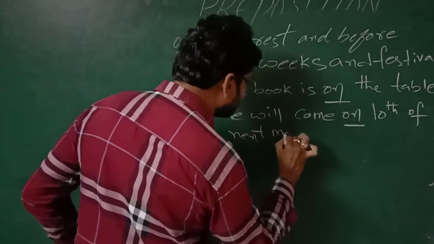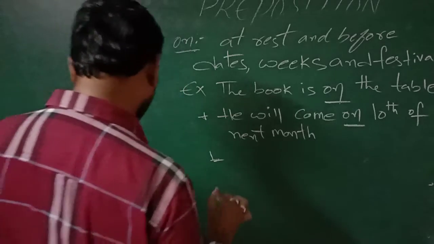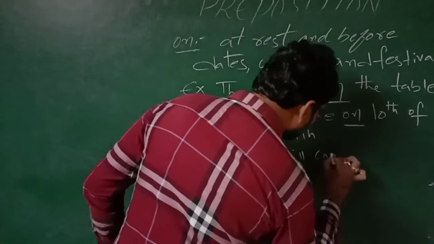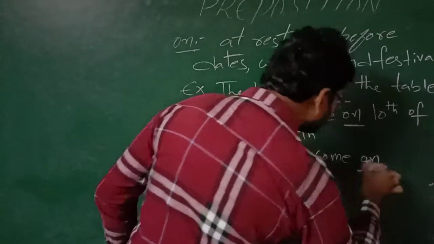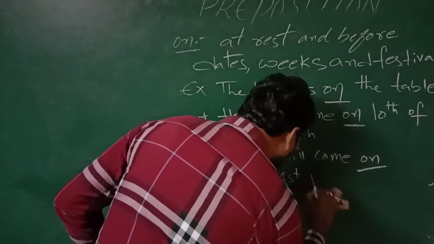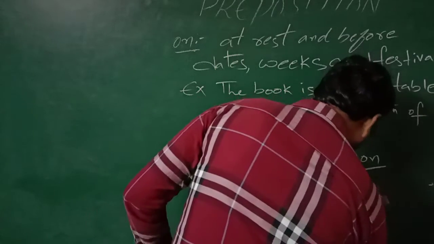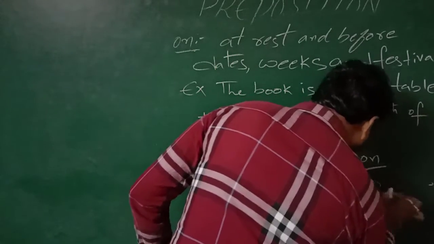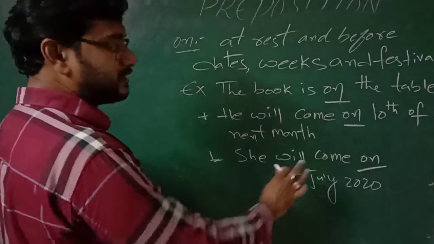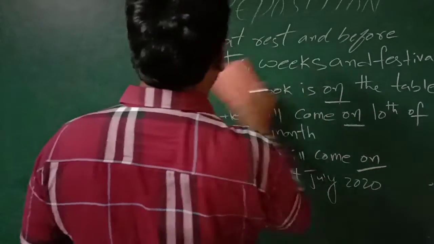Next example, she will come on 1st July 2020, for example. Next one.